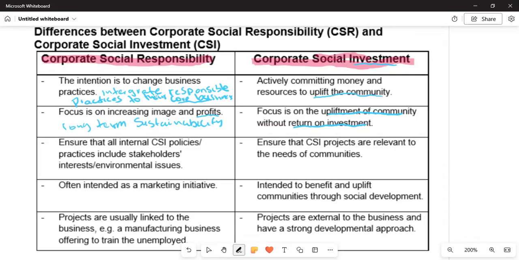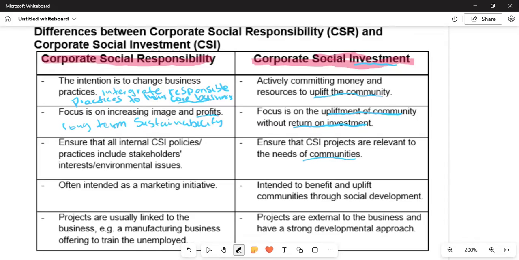They ensure that internal corporate social responsibility policies and practices include stakeholders' interests and environmental issues. While corporate social investment ensures that CSI projects are relevant to the needs of the communities. The projects that they come up with are going to respond to the needs of the communities.